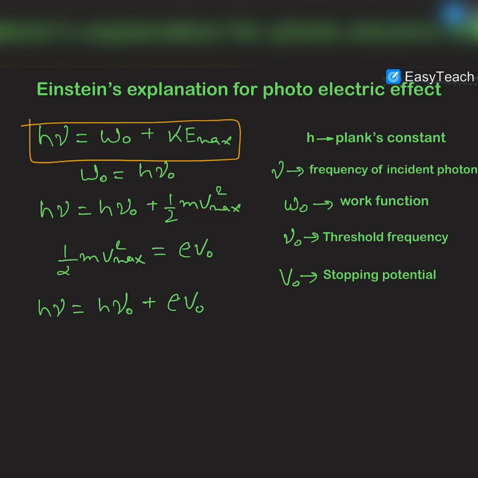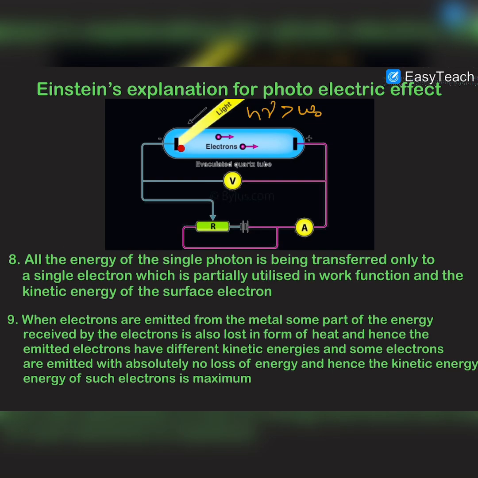And later on, what you can see is that Albert Einstein used the photosensitive metal as cathode, because as soon as the electrons were emitted out from this cathode terminal, they were repelled by the cathode and attracted by the anode, or we can say that they were accelerated between cathode and anode towards the anode, and the current was being registered in the emitter.